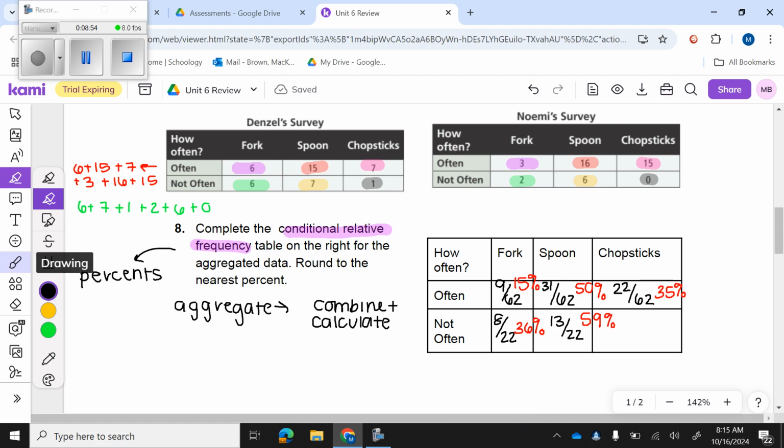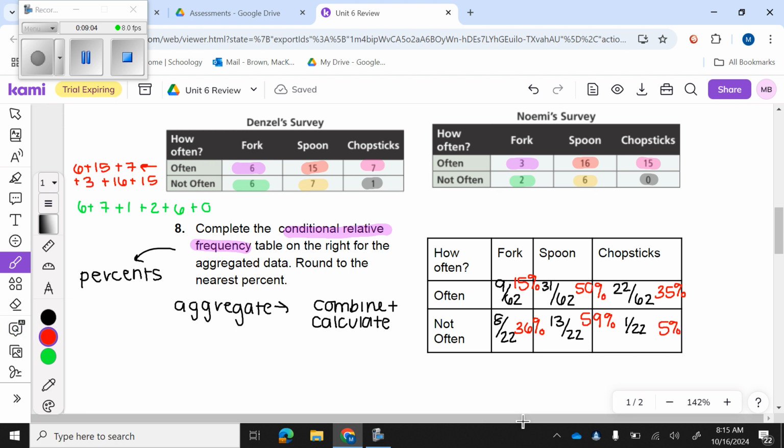And 0 from over here, well, 1 plus 0 is 1 out of 22. I'm going to get that as a percent, which is 5%. And then if you want to go back and double check, you can always add up your percents in the row and make sure they add up to 100, which this guy does, and so does this guy.